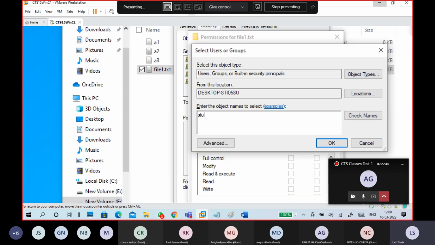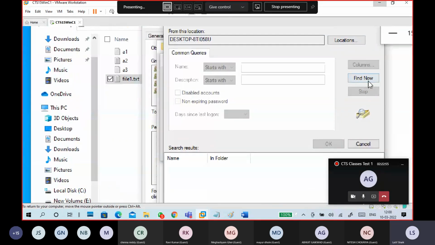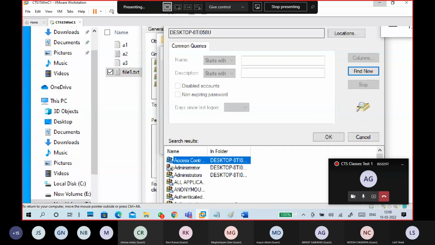You can type student 2 if you want. Click on check names, and automatically it will display. Otherwise, you can go to advanced. Find now. You can see find now. Scroll down.